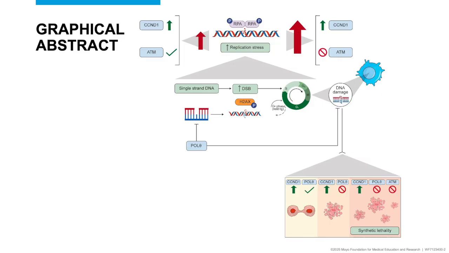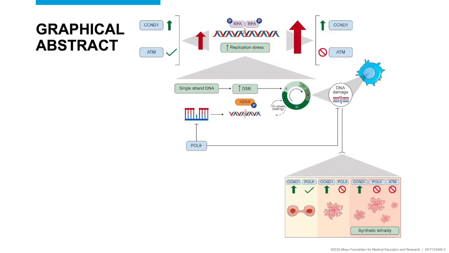In this study, we have shown that increased cyclin D1 expression causes replication stress, which leads to physiological DNA double-strand break accumulating in mitosis, thus increasing cellular dependence on a mitotic-specific double-strand break repair mechanism. MMEJ is the main double-strand break repair mechanism in mitosis. We have shown that targeting MMEJ can cause significant antitumor activity in cyclin D1 overexpressing cells. This dependence is further increased with concomitant ATM deficiency as it further increases replication stress-associated double-strand breaks.